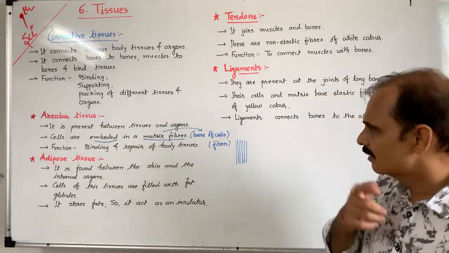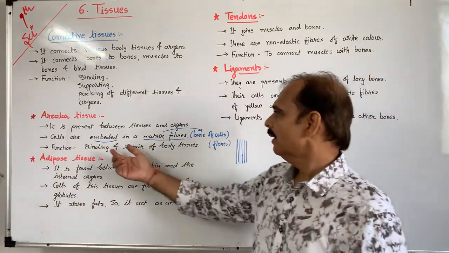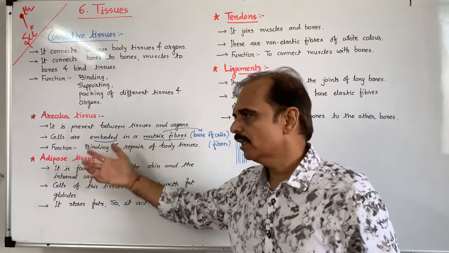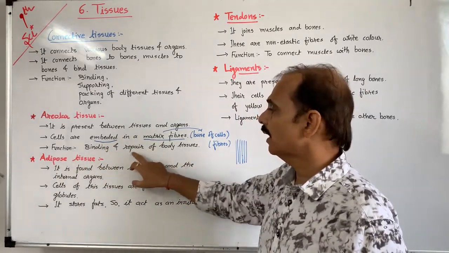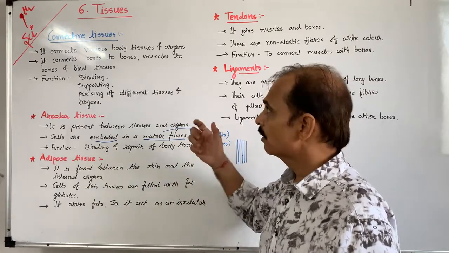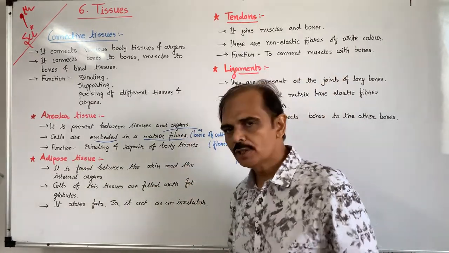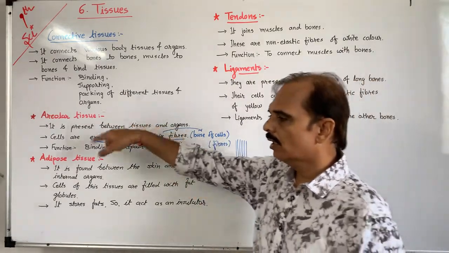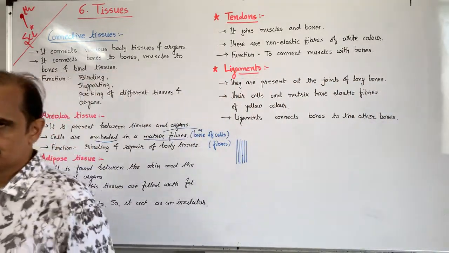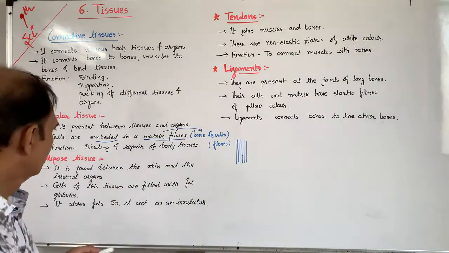So the main function is binding and repair of body tissue. This is the main one-liner question: which connective tissue is used for repairing of the body tissue? It is mainly areolar tissue, and it is found in the cells.